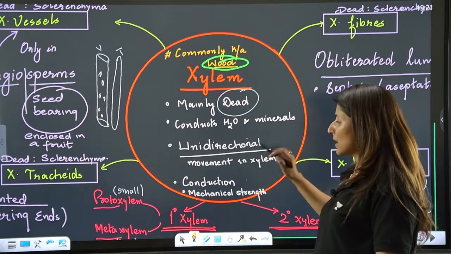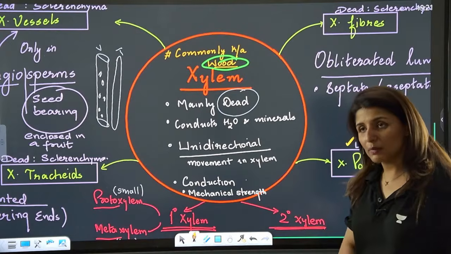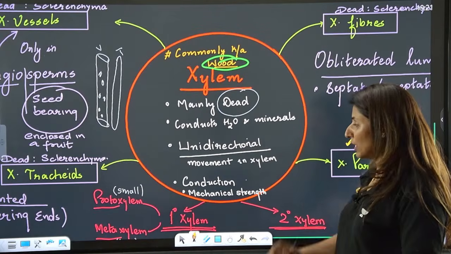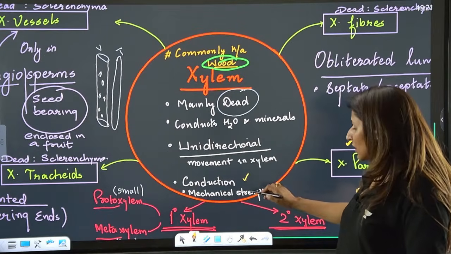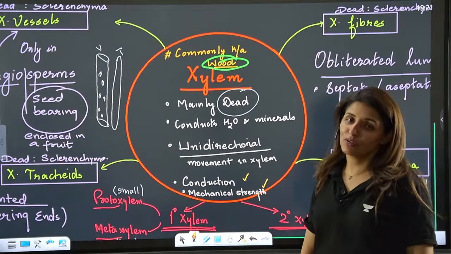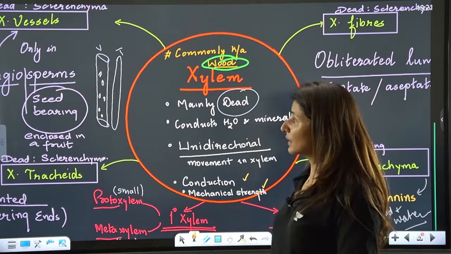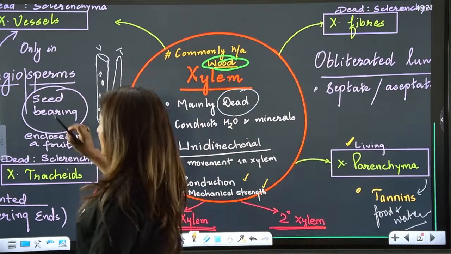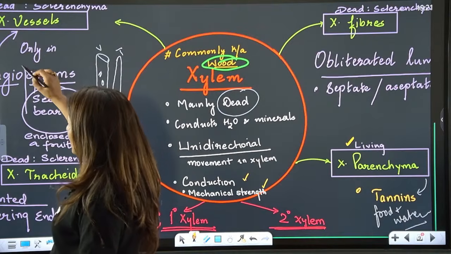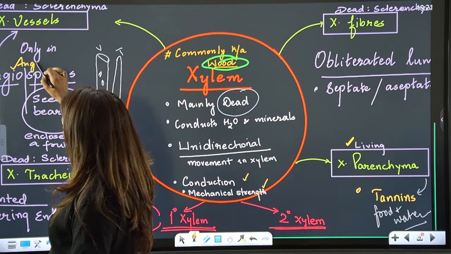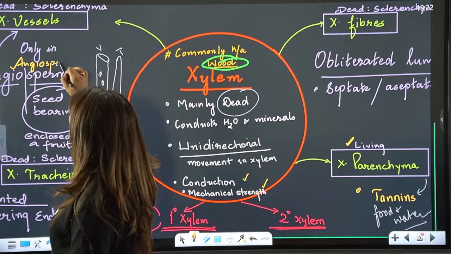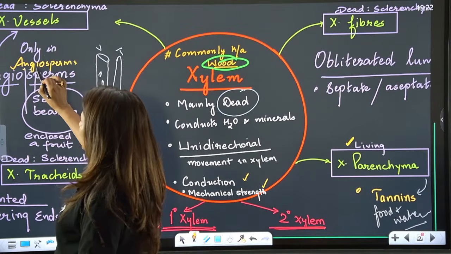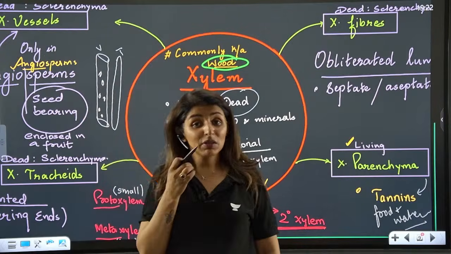We know the function of xylem. Now the movement of water in xylem is always in upward direction, unidirectional movement. What is the function? Conduction, as well as it is going to give a lot of mechanical support. Is it clear? Now let us look at the 4 components, starting with vessels, guys. Vessels are a characteristic feature of angiosperms only. That's how angiosperms derive their name. Angion means vessel.